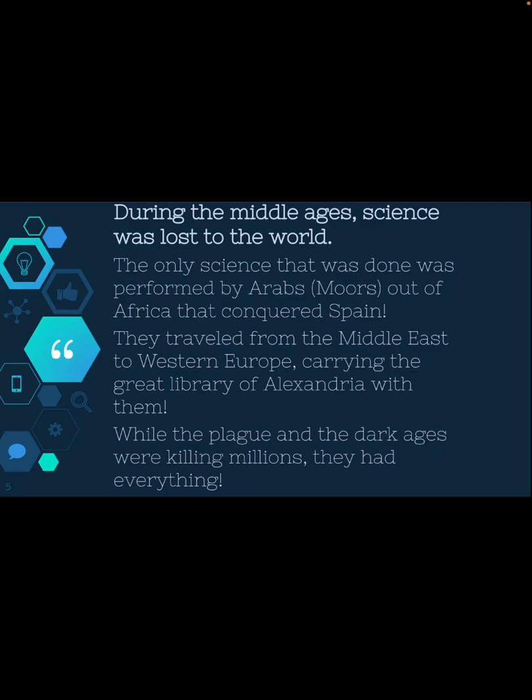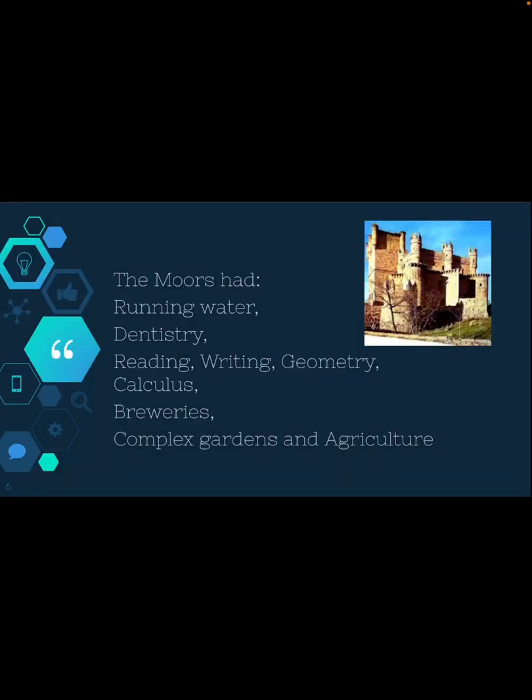During the Middle Ages, science was kind of lost to the world. If you think back to history classes, there was a whole lot going on during the Middle Ages all over the world. So science wasn't really at the front of people's minds. The only science that was done was performed by the Arabs or the Moors out of Africa that eventually conquered Spain. They traveled from the Middle East to Western Europe, carrying the great library of Alexandria with them. While the plague and the Dark Ages were killing millions, these people had everything.